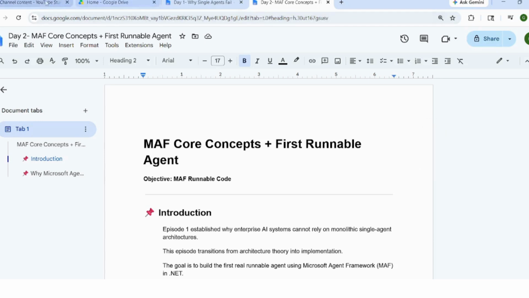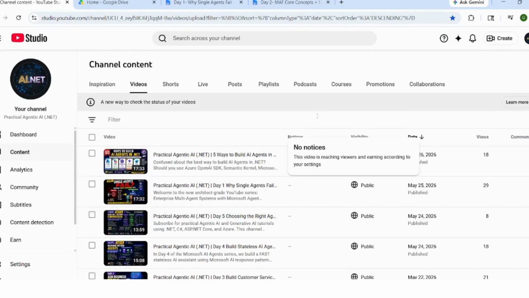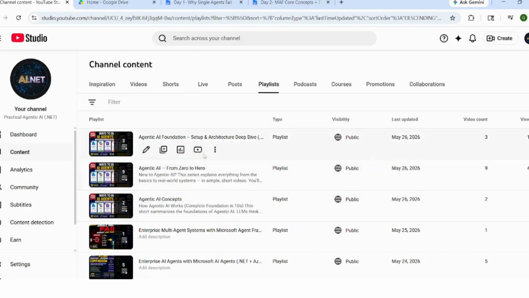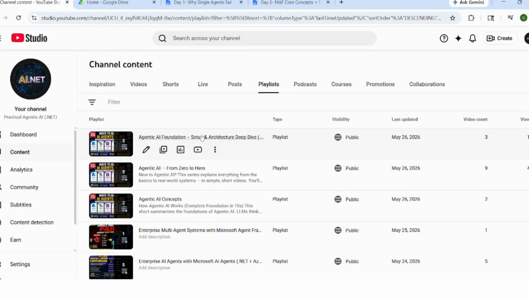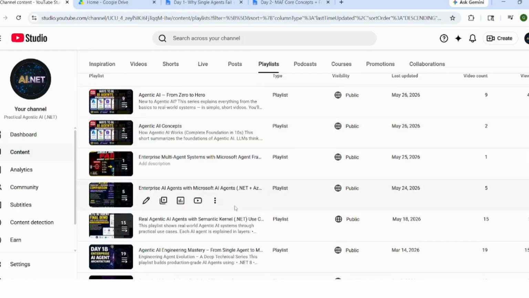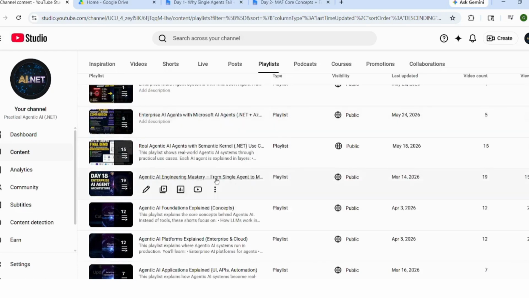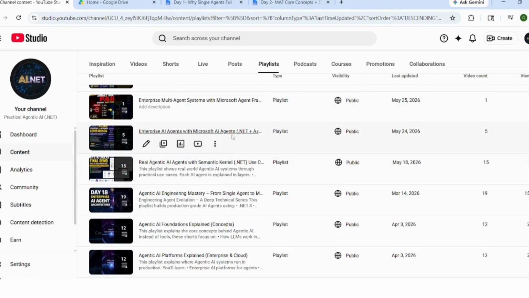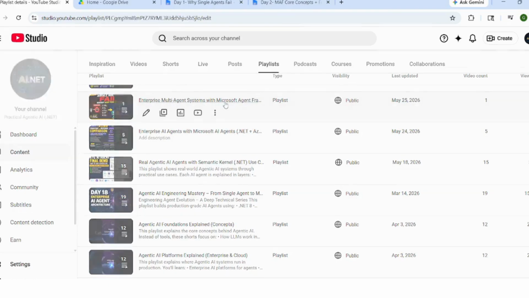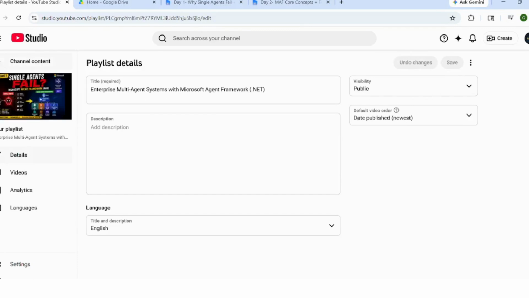So for MAF, how to access it? You will access it through this playlist. This is for general purpose up to day 18. Okay, this is for Microsoft AI agents. Yeah, this one, Microsoft Enterprise Multi-Agent using MAF.